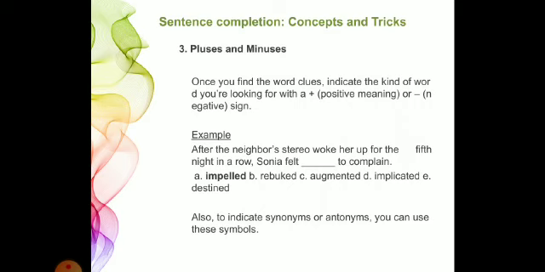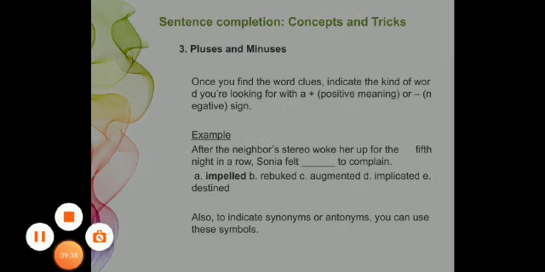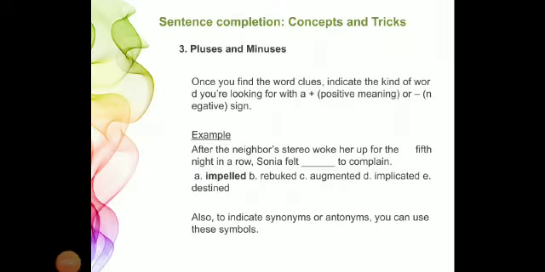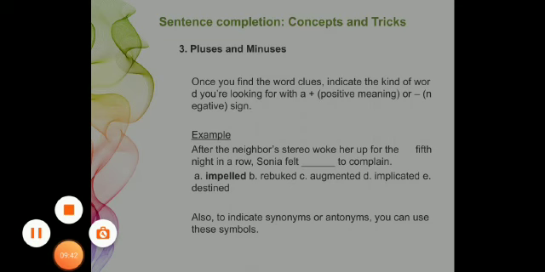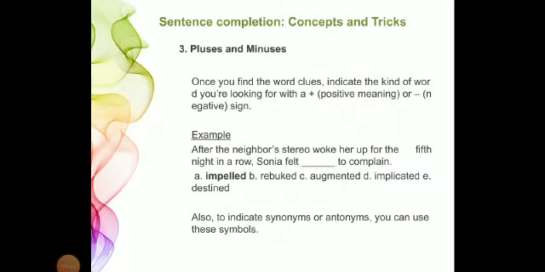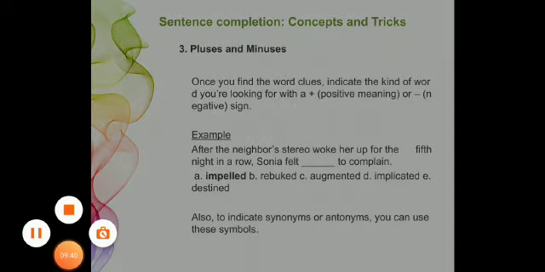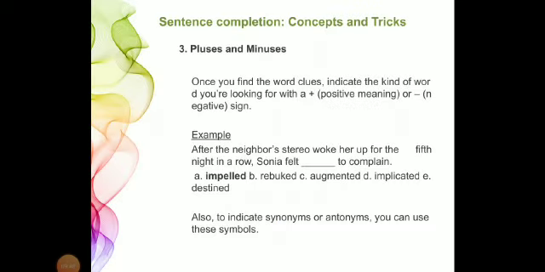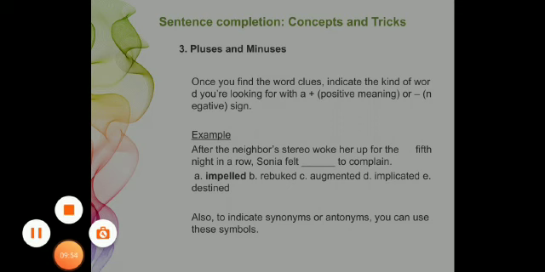Similarly, we'll see the sentence and the example given. After the neighbor's stereo woke her up for the fifth time in a row, Sonia felt dash to complain. Here, the options given are impelled, rebuked, augmented, implicated, and destined. In order to solve this, we need to know the vocabulary. We need to know what these words mean.